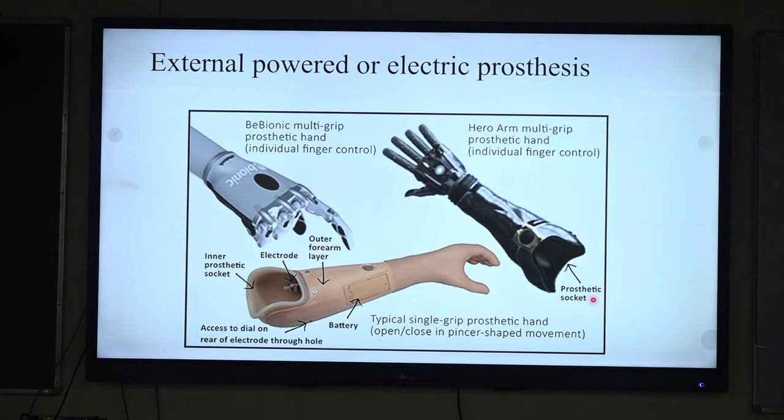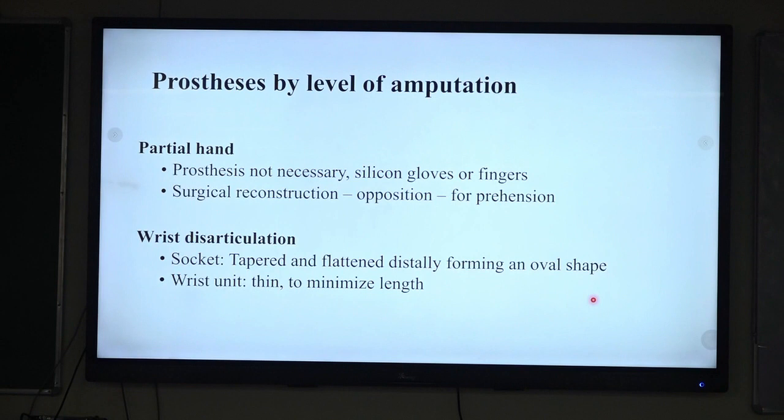The advanced terminal devices, like bionic hands, have individual motors at the individual joints, and there are electrodes placed inside the socket. Either they receive signal with the help of external batteries or through the myoelectric signals from muscle contractions.